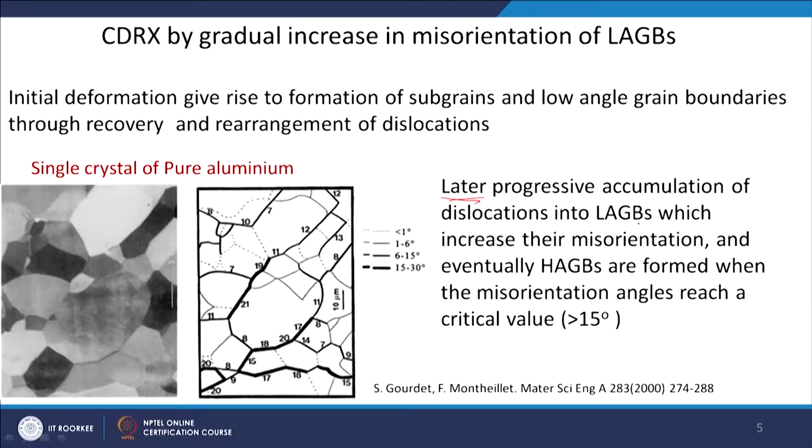Okay. So, progressive accumulation of dislocation into LAGBs, low angle grain boundaries, increases their misorientation, and eventually high angle grain boundaries are formed when the misorientation angle reaches a critical value of more than 15 degree. So, in general around 15 degree is what we take as the demarcation between a low angle and high angle grain boundary. So, the continuous recovery of this dislocation changes the low angle grain boundary to high angle grain boundaries.